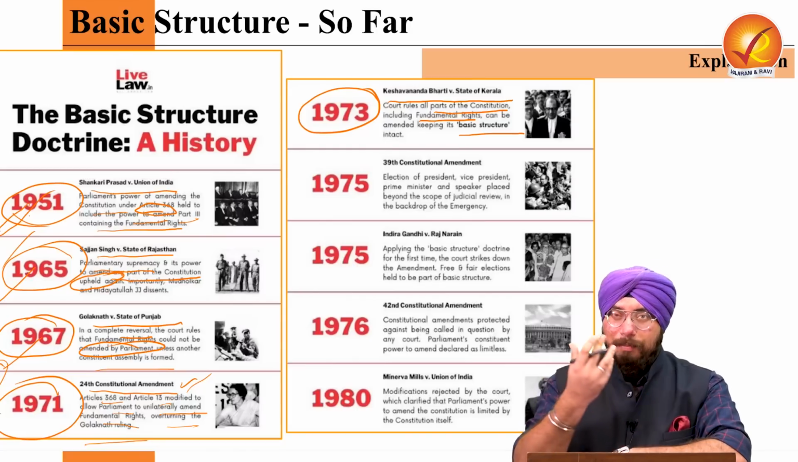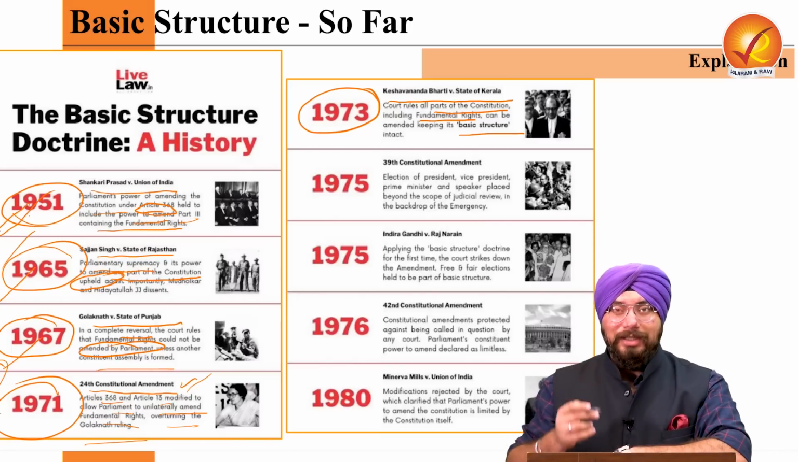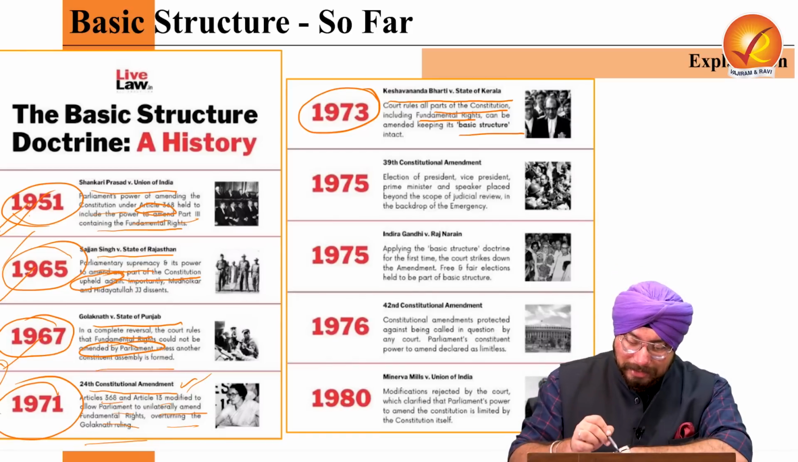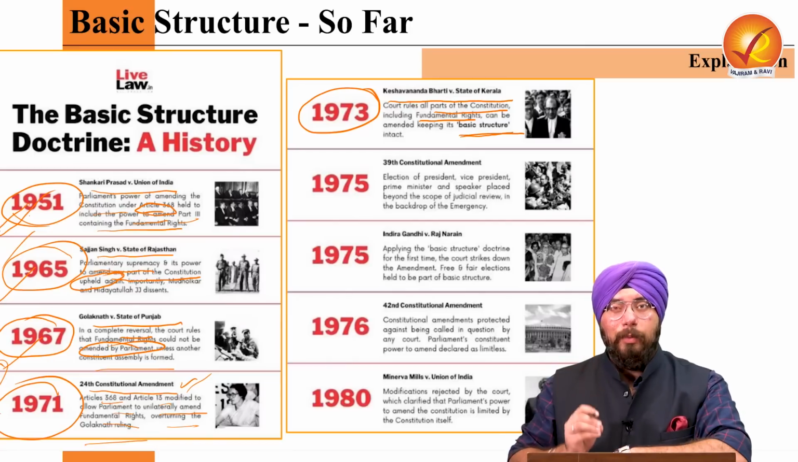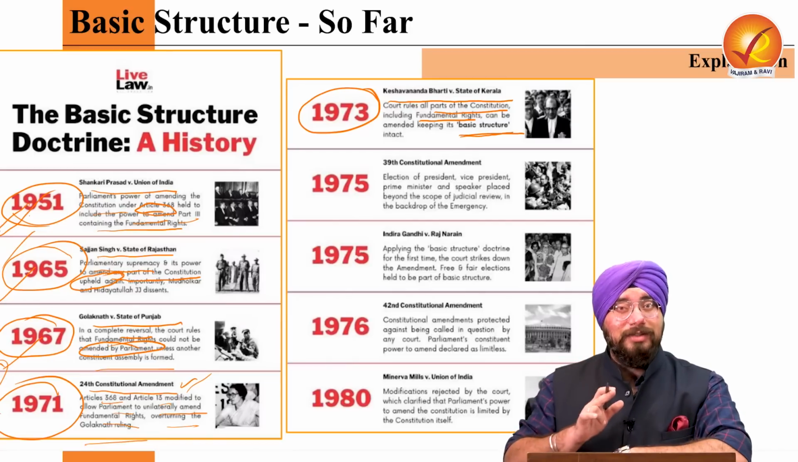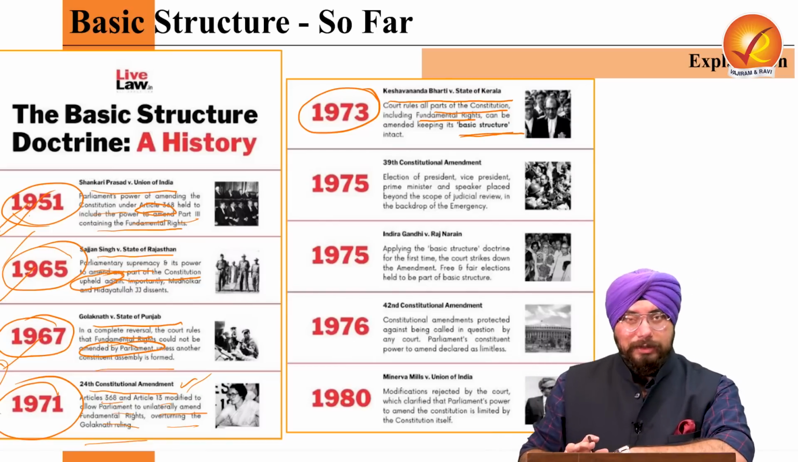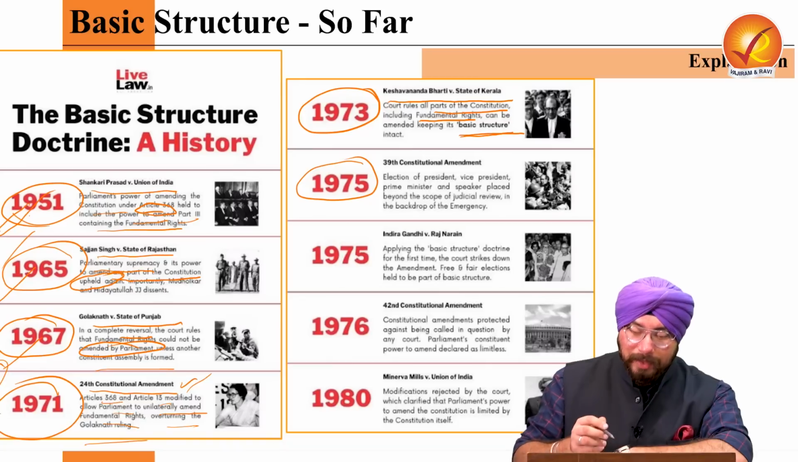Supreme Court said that the parliament has the power to amend any part of the constitution, even the fundamental rights, but they should take care of one thing: that it does not abridge or take away the basic structure, or does not contravene the basic structure of our constitution. Right? Now, what happened in 1975?